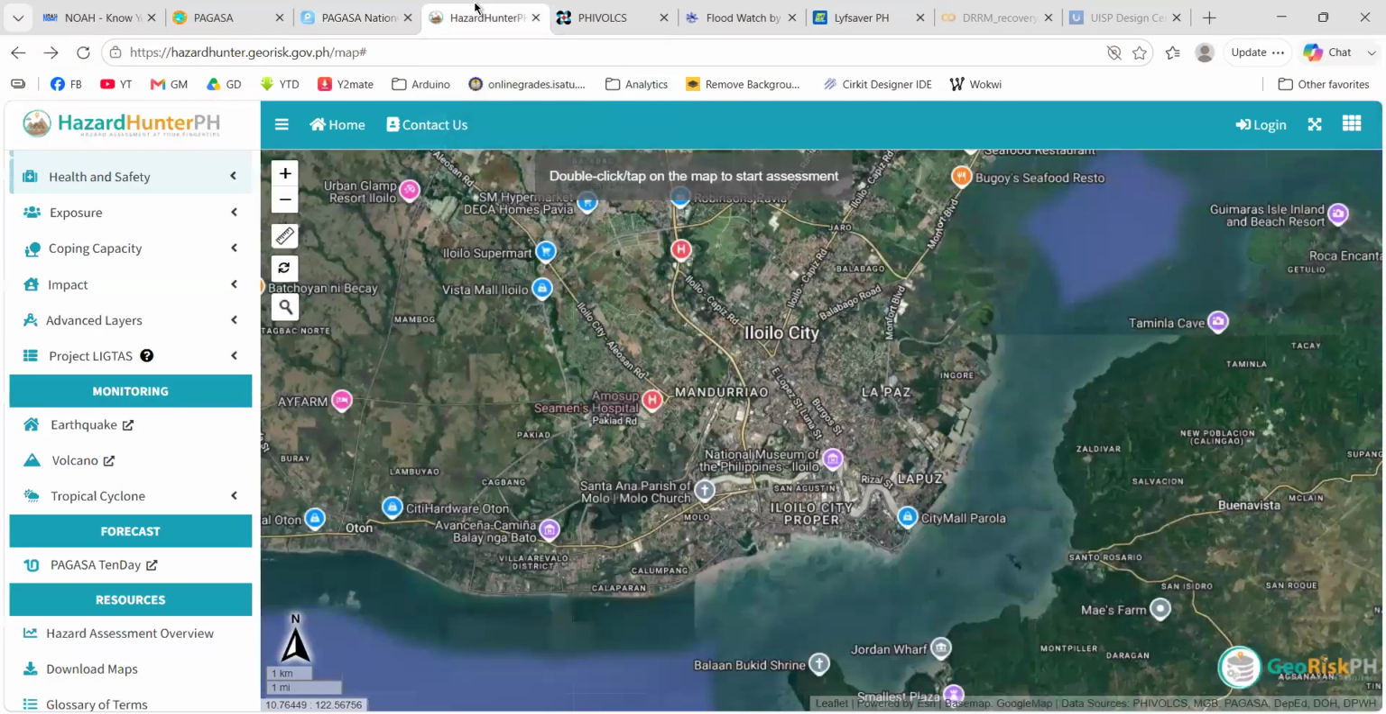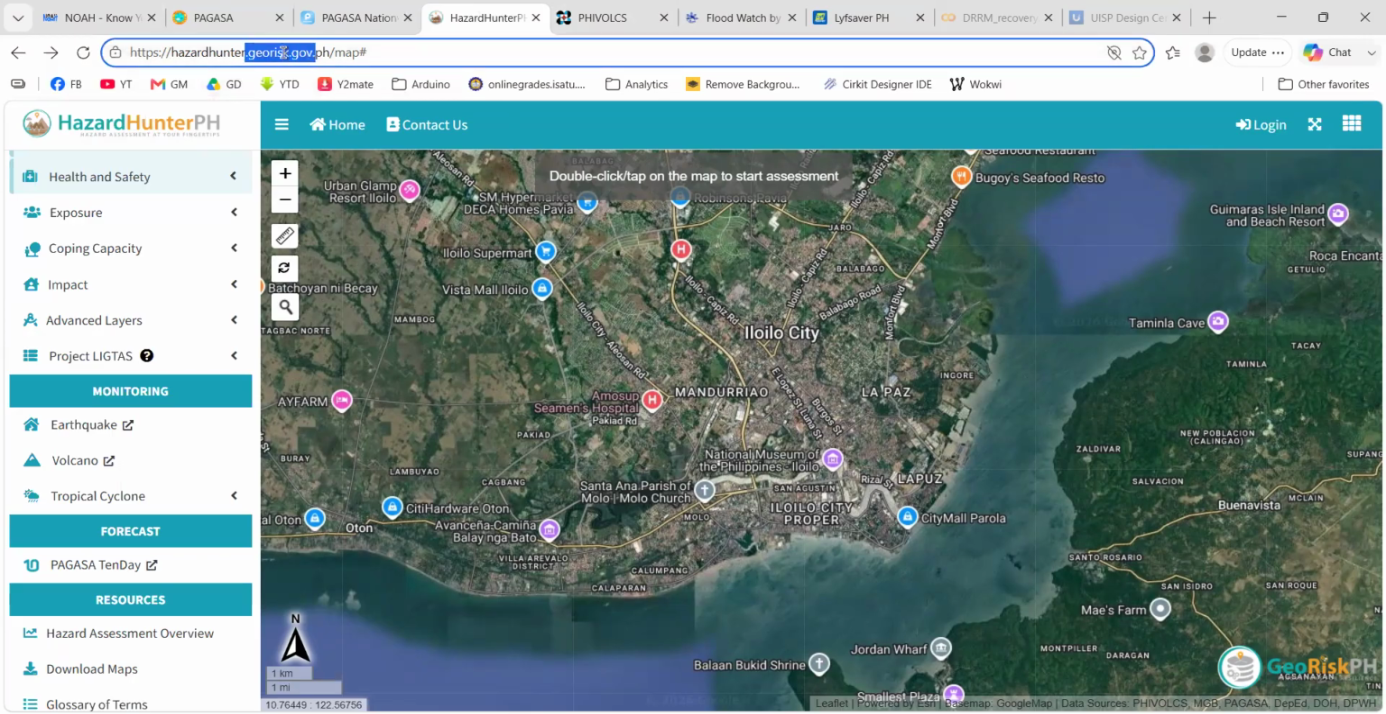Just check. Okay. And in session two, we focused more on earthquakes, or earthquake hazards, and the app that we featured was hazardhunter.ph by Fivolks. Okay, so to go to this website, you can directly go to georisk.gov.ph. So as you can see, this is part of the Georisk app of Fivolks.